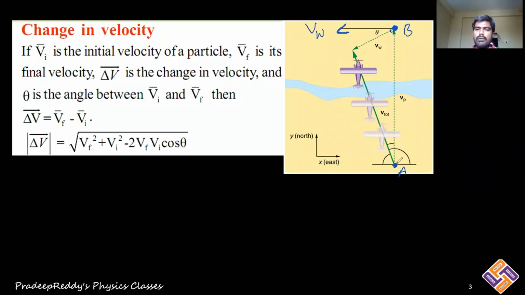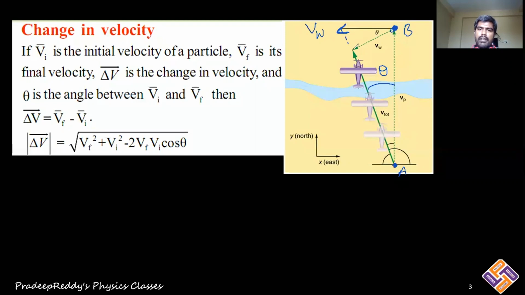The aeroplane is now moving in the xy plane. Because of this wind, the aeroplane would undergo a slight change in its path, and that is an angle theta.